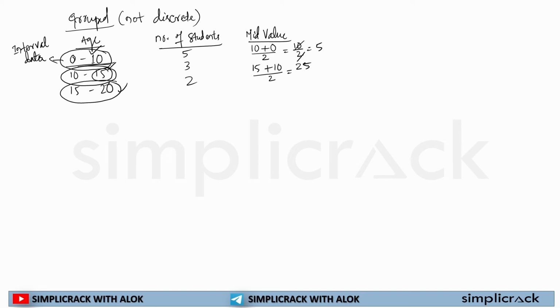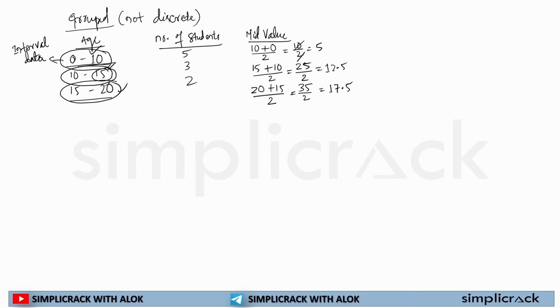So 15 plus 10 is equal to 25 divided by 2 is equal to 12.5. Then for the last, 15 to 20, the maximum is 20, minimum is 15, 20 plus 15 is equal to 35 divided by 2, it will be 17.5.